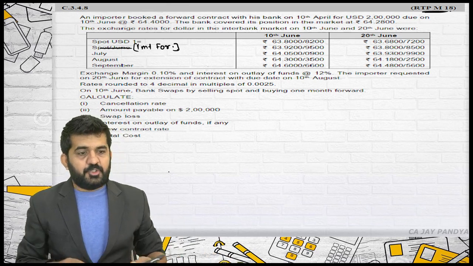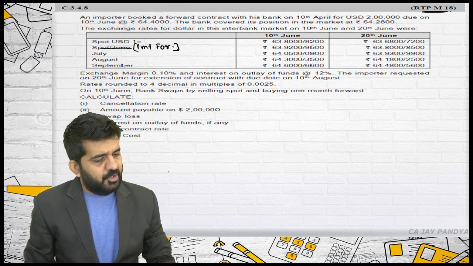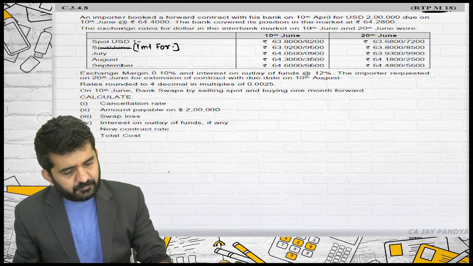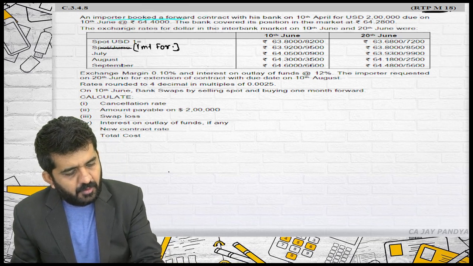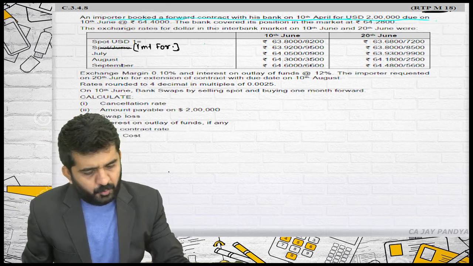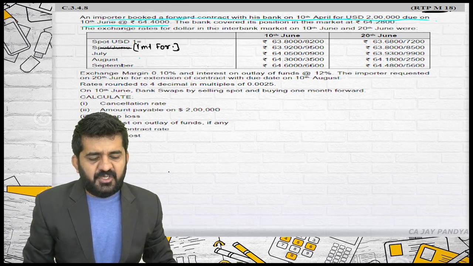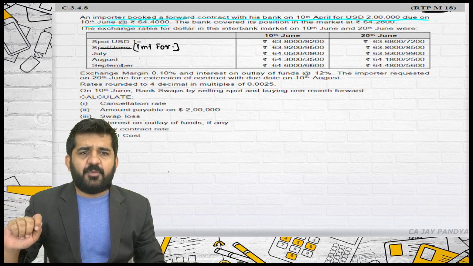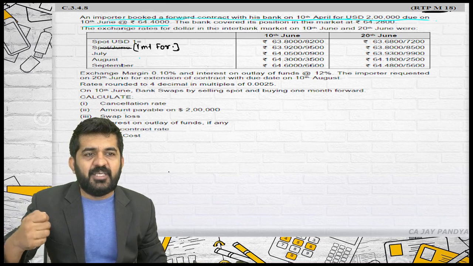So let us first read this question. An importer books a forward contract with his bank on 10th April for $2 lakh due on 10th June at the rate of 64.40. Now in extension cancellation, normally I am from the point of view of bank. So customer is purchasing, so bank will be selling.